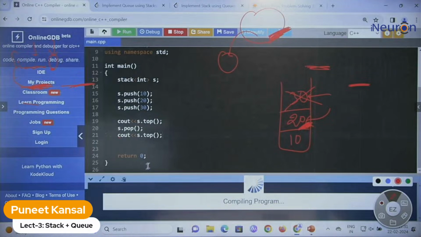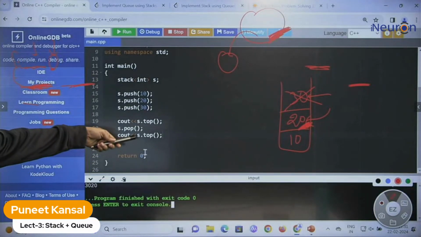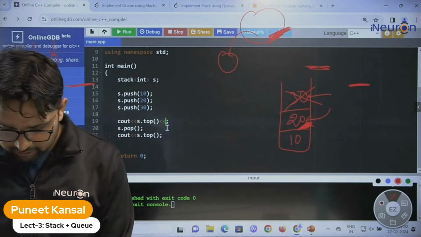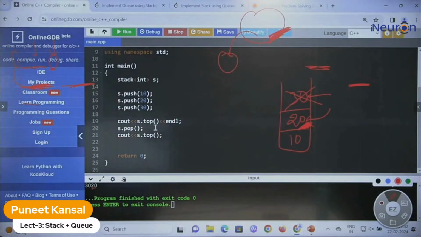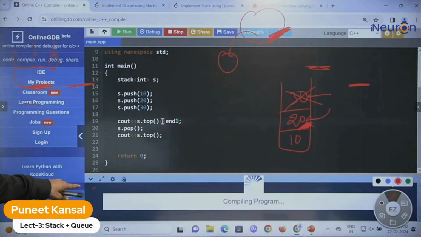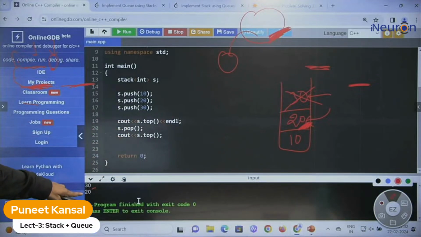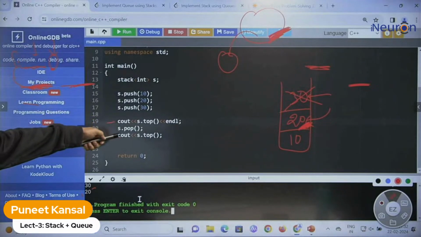So the top function gives 20. So the next element is 20. Let me make some space over here so that we can visualize it. Let me write endl, so this will come in the next line now. Endl is putting a line over here. So now the top is 20. Earlier the top was 30. Now the top is 20 because we deleted one element.